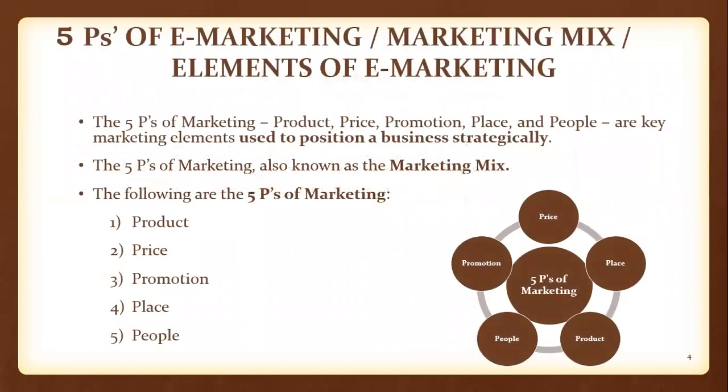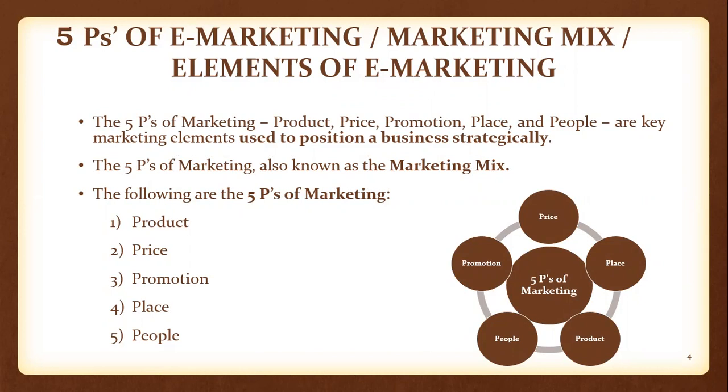If you talk about 5 P's of e-marketing or marketing mix or elements of marketing, the 5 P's of marketing are product, price, promotion, place, and people. These are the key marketing elements which are used to position a business strategically. This means what?